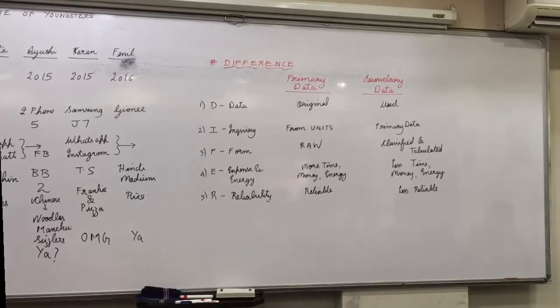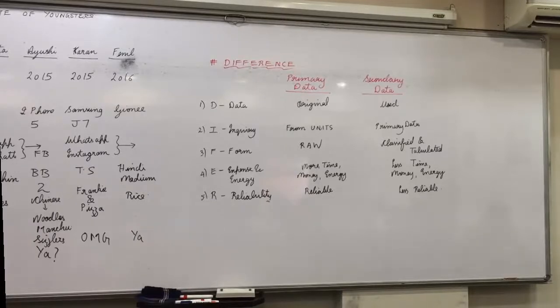In the first point, on the left side write D. Underline data, and underline original and underline reused by others. Do you get these words? Second point on the left side, write I, as well as inquiry. Then underline units and underline primary data. Next point, write F, underline form, underline raw, and underline classified and tabulated.